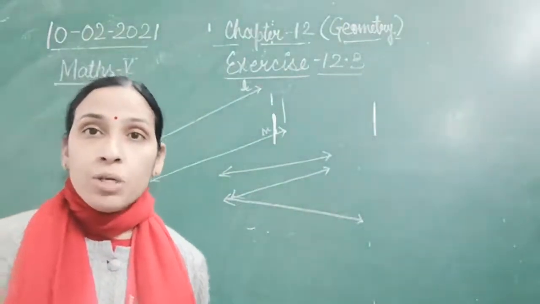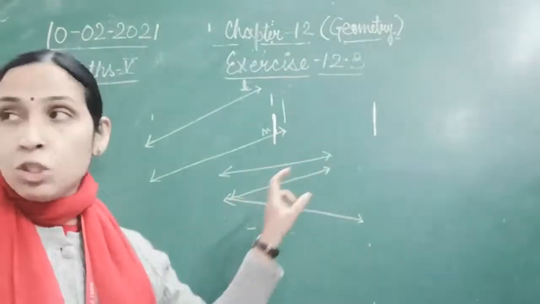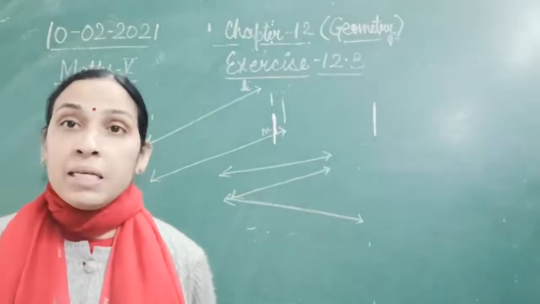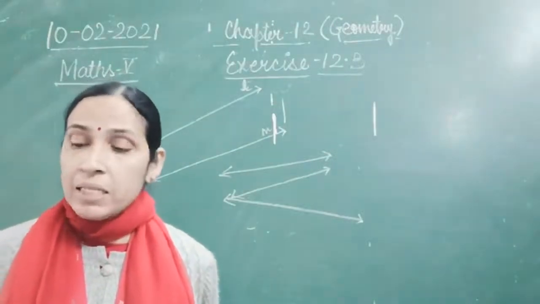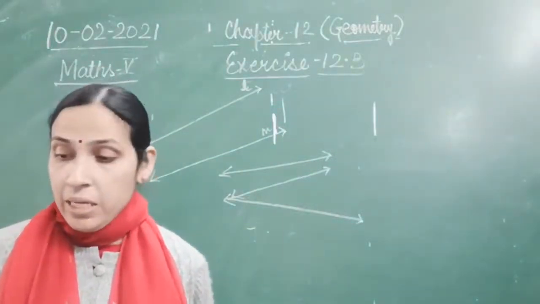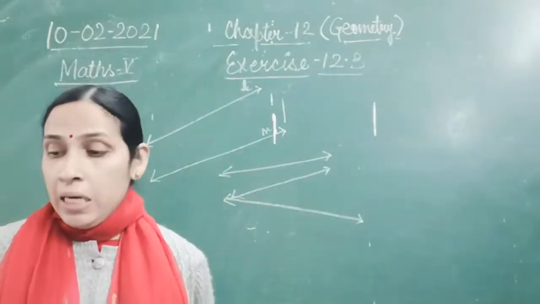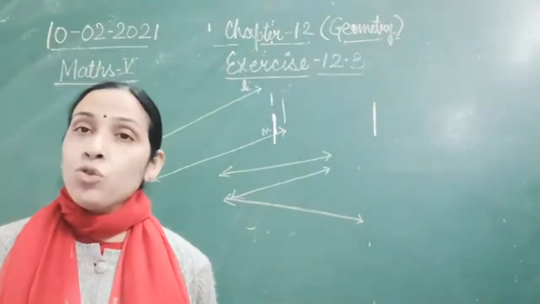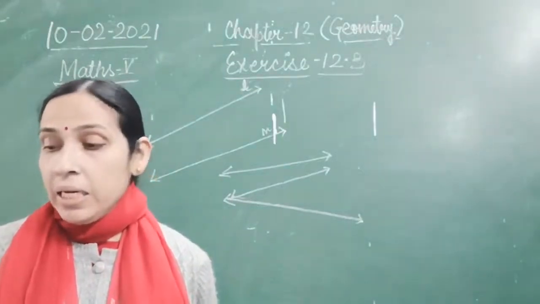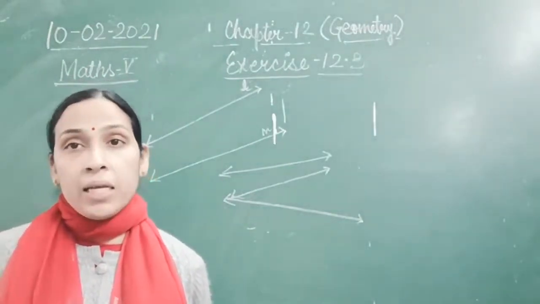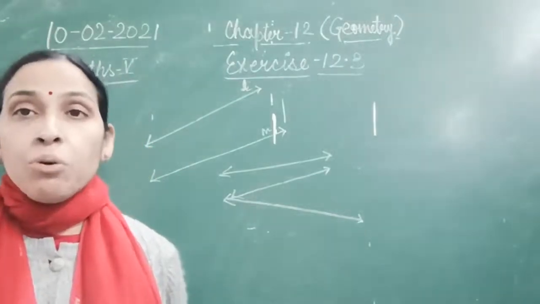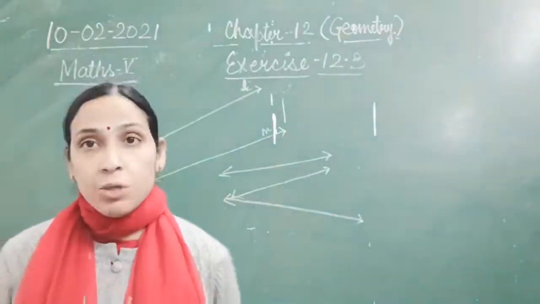If you will see in your book, that is meeting at one point. So they are not forming parallel lines. B, yes, it is an example of parallel lines. C, yes again. Now D, again D is meeting at one point, so D is not a parallel line. E again meeting at one point, then it is not a parallel line. So you have to take only the parallel lines in your book.